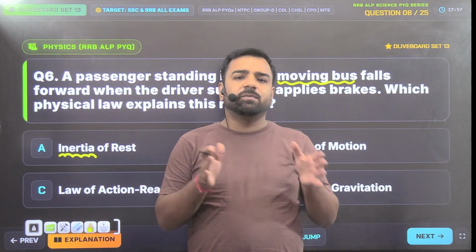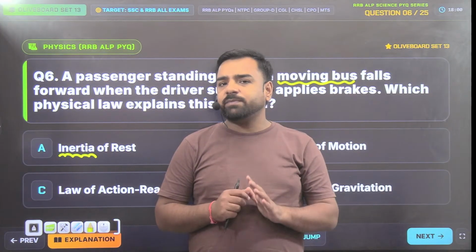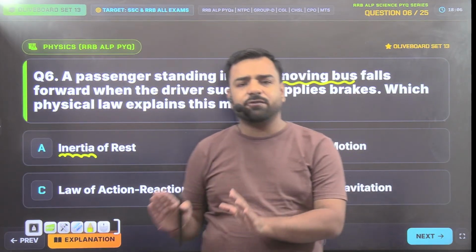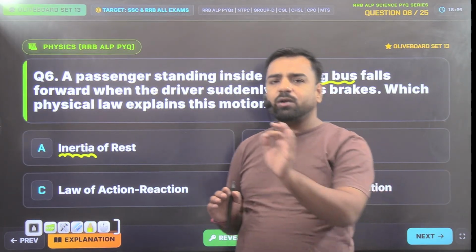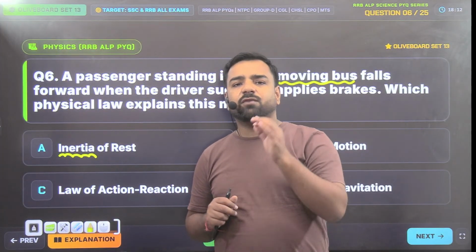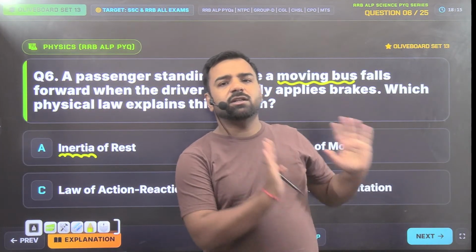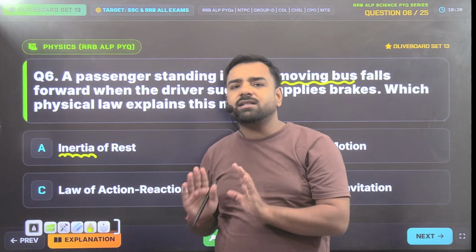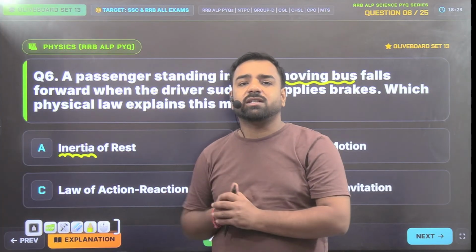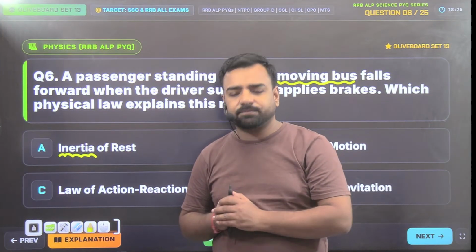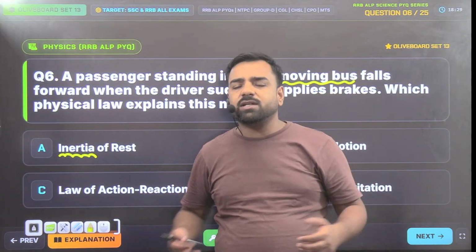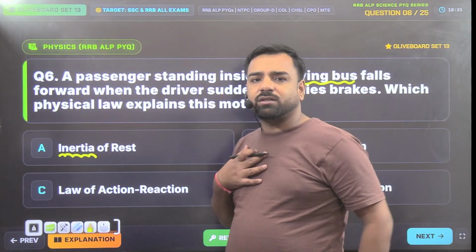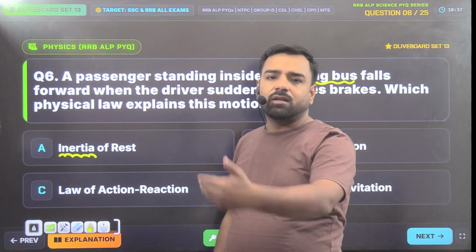So the person inside the bus will also have the same velocity, which means the person is in a state of motion, right? Now according to Newton's first law, let us try to link it. If a body is in a state of rest, it wants to remain in the state of rest. If a body is in a state of motion, it continues to be in a state of uniform motion unless an external force is applied on it. So this person was in a state of motion, and suddenly when the brakes were applied, the lower portion of the body that was attached to the bus suddenly came to rest, but the upper portion was still in motion. So he tends to fall frontwards.